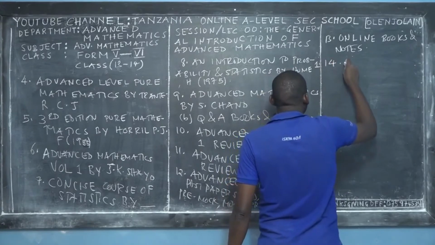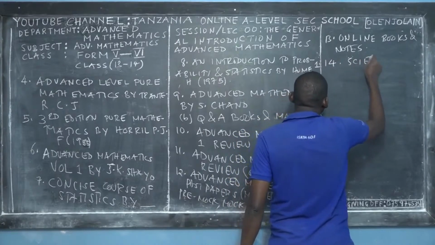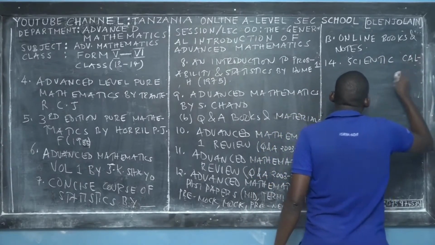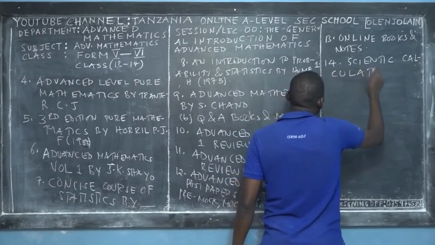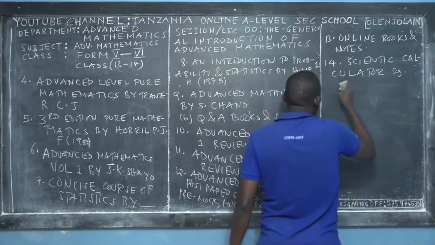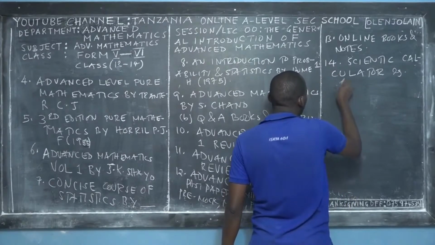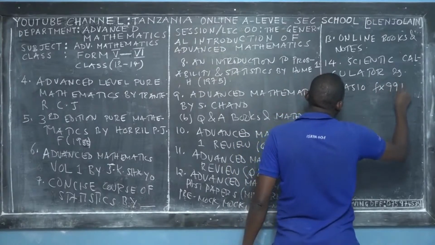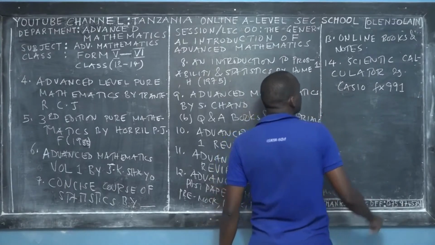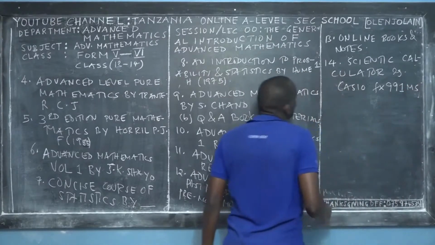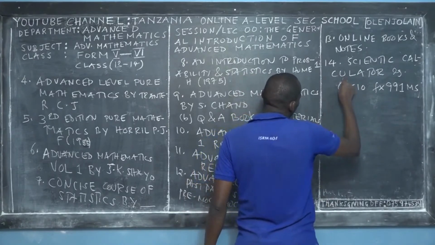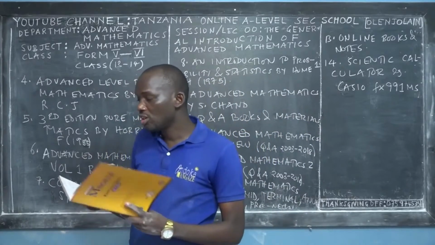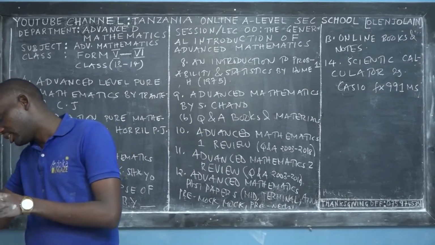The 14th reference material that you need to learn this subject is a scientific calculator. You should have a scientific calculator. For example, you can have the Casio fx. I recommend this one for every advanced mathematics student. This is the only calculator which is suitable to learn advanced mathematics, because we'll be using a calculator in many computations.